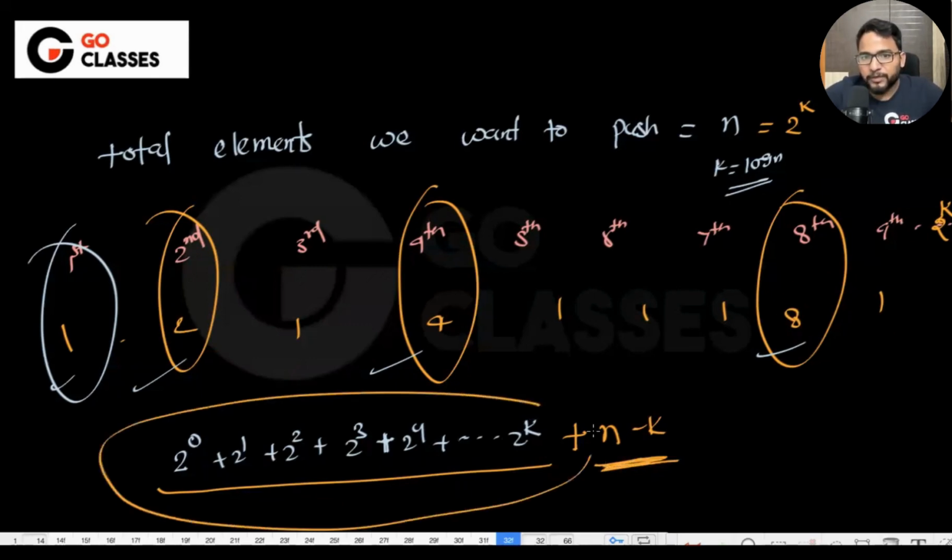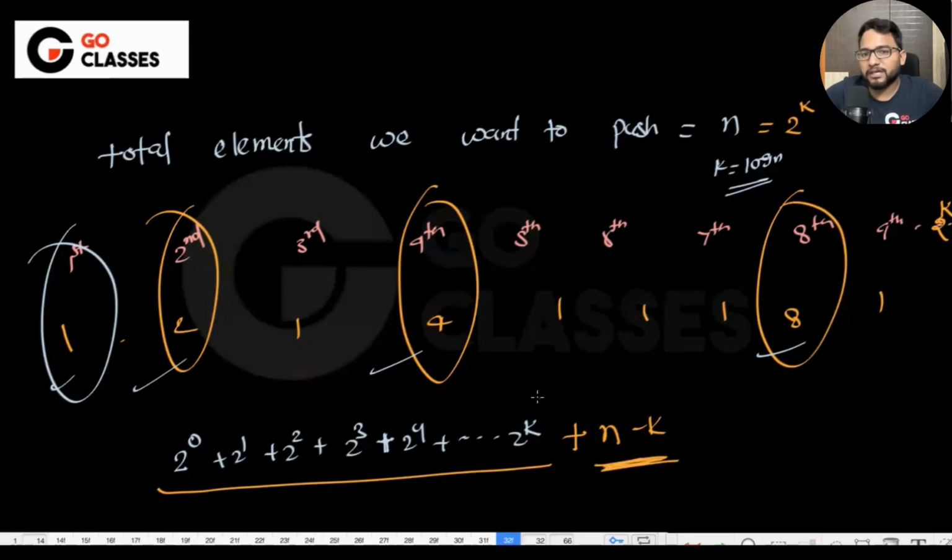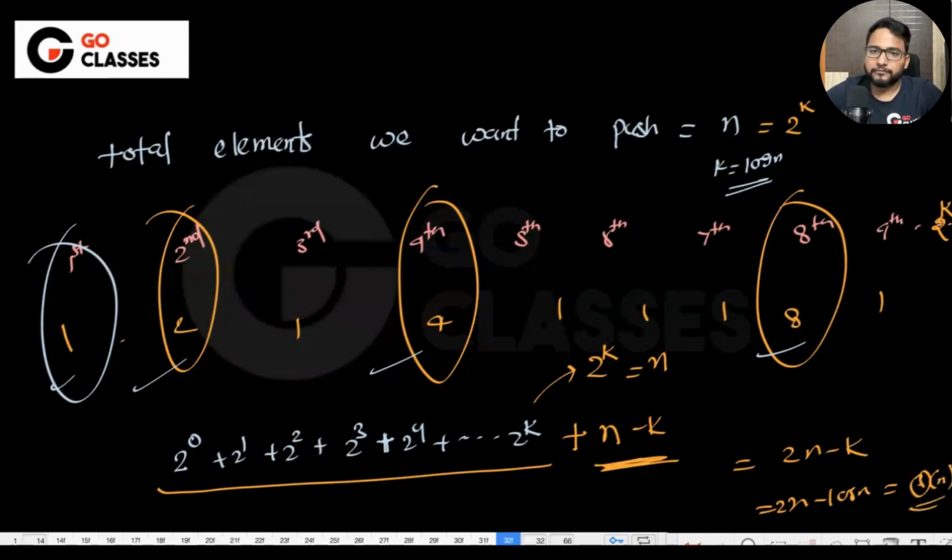It is a GP, right? Asymptotically, can you tell me what is the answer here? 2 power k, right? It is an increasing GP. 2 power k is n. So basically it is 2n minus k. k is log n, so 2n minus log n, right? And that is why order of n, or theta of n, is the answer. If you sum all of this cost, then theta of n is the answer.